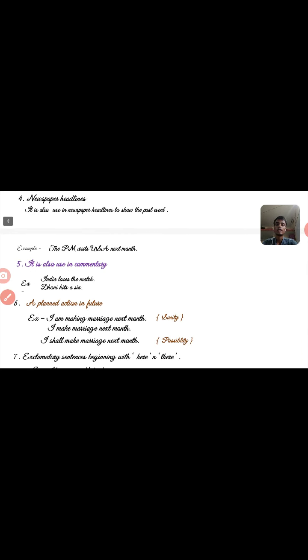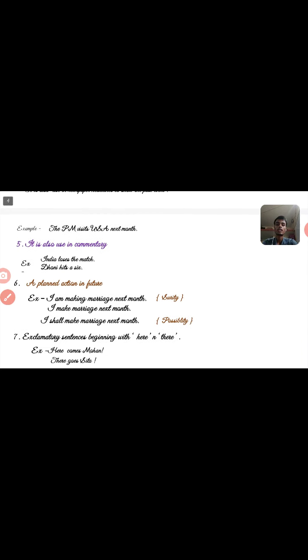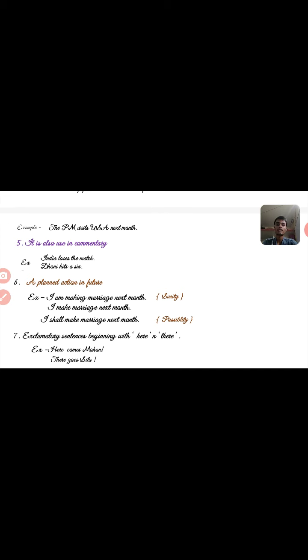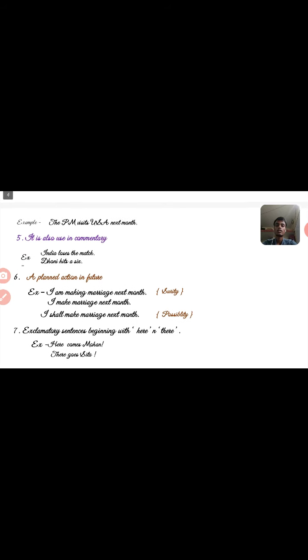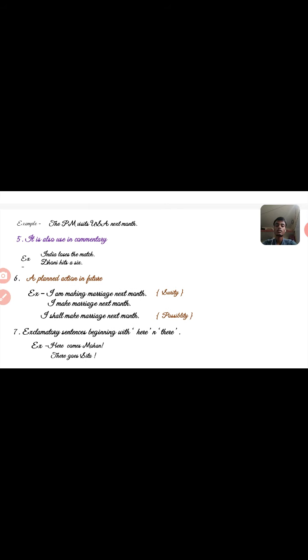Now, fifth, it is also used in commentary. For example, "India loses the match." And second example, "Dhoni hits a six." These are commentary sentences.